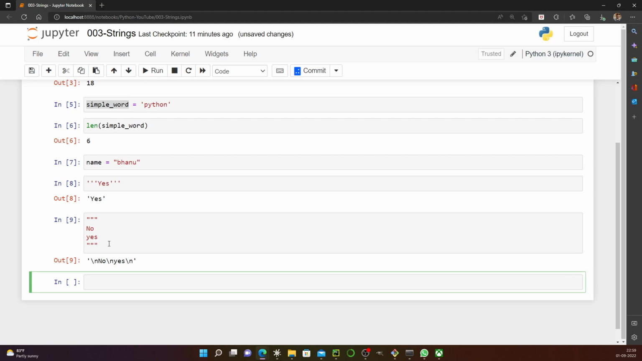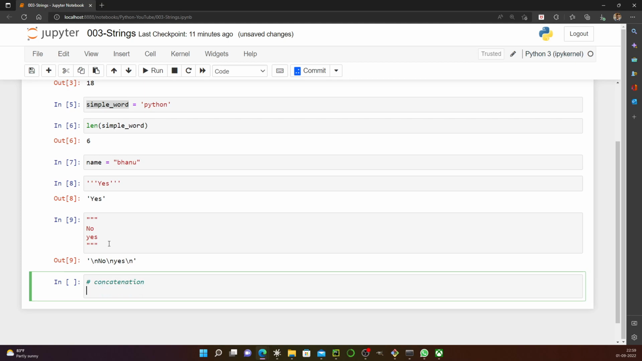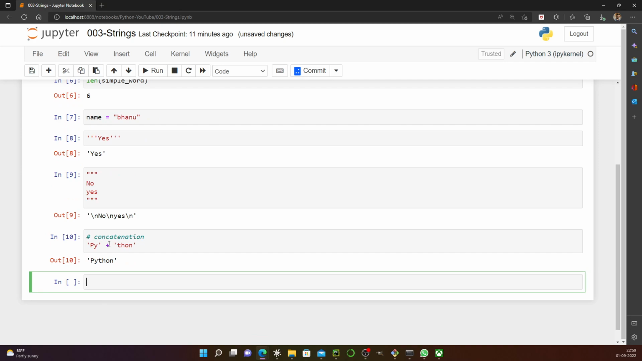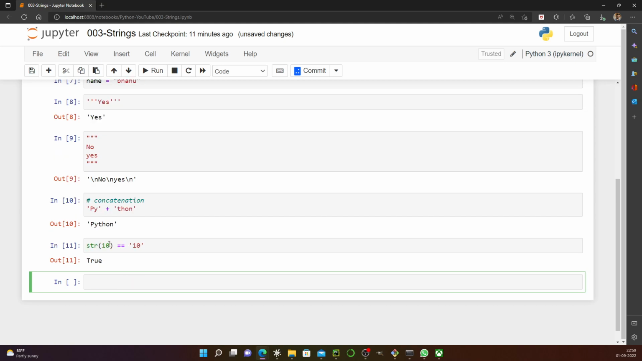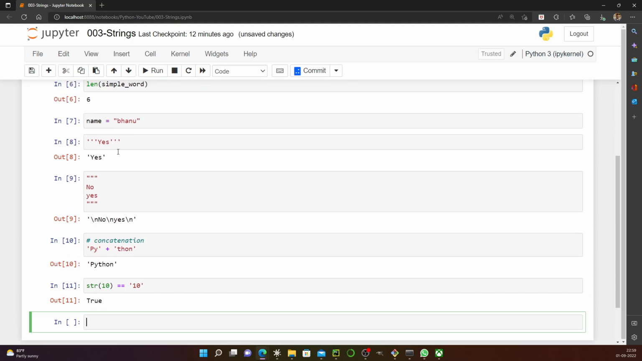What else should we know about? Concatenation of strings. If I say "Pyth" plus "on", I will get Python. Using plus we can concatenate strings. Similarly, str of 10 gives the string "10". This is also one way of defining a string. So either you can do concatenation, single or double quotes, and triple quotes. These are the ways strings are defined.